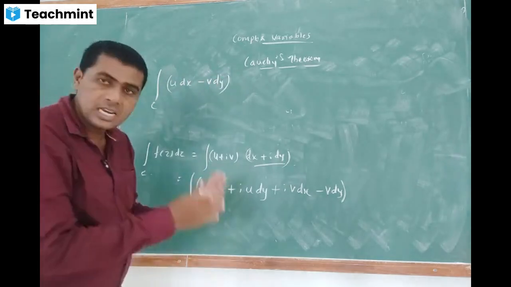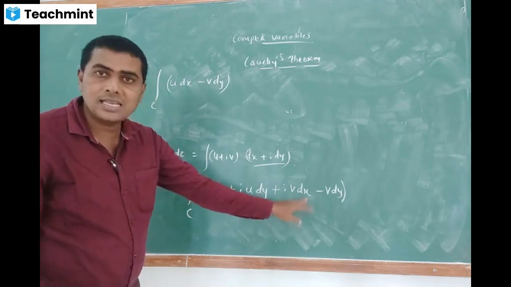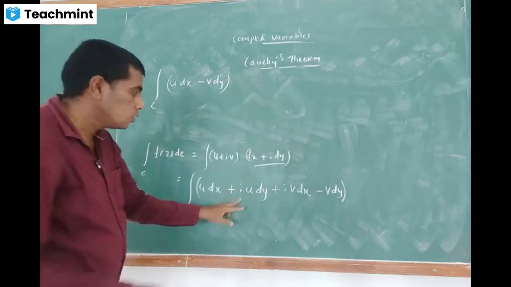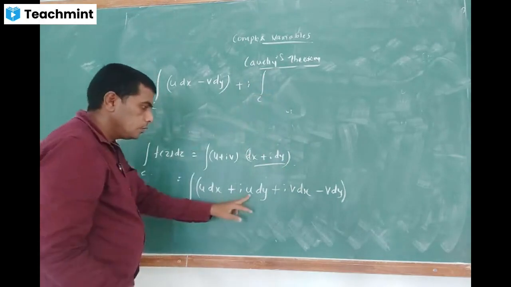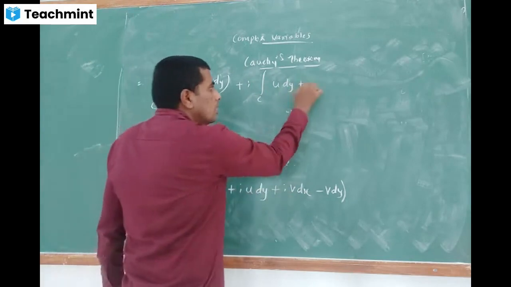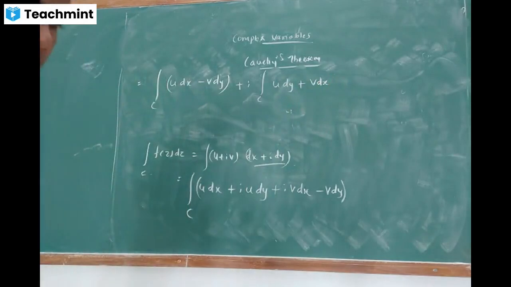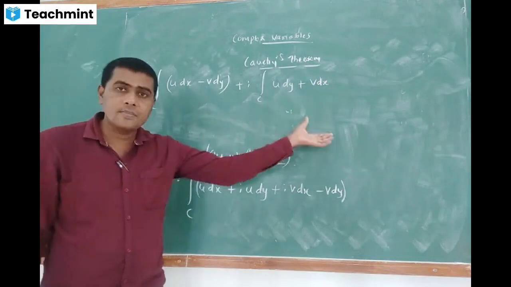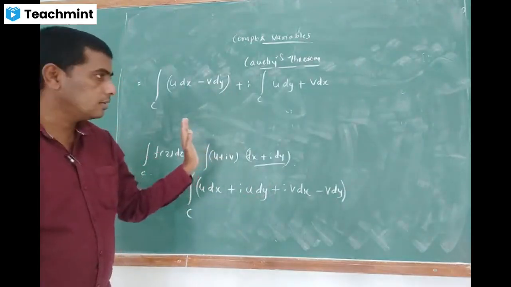Next, imaginary parts here. Imaginary parts means i u dy, i v dx. There I am going to take i as common factor and express in terms of another integral. So plus i, the common term, line integral over C of u dy plus v dx. See, only two steps I considered here. First, I defined what is f of z and what is dz. After that, I substituted and separated the real and imaginary parts.